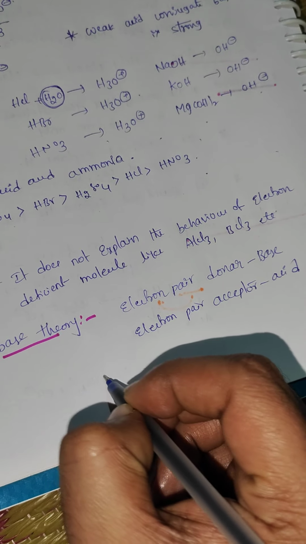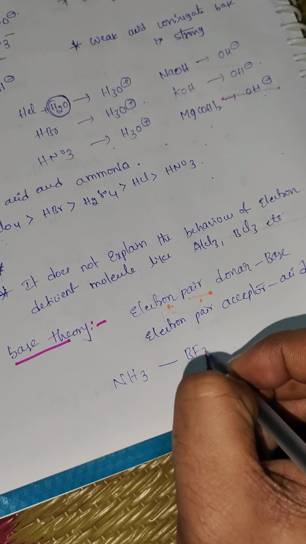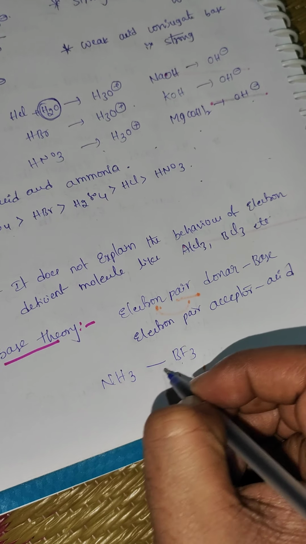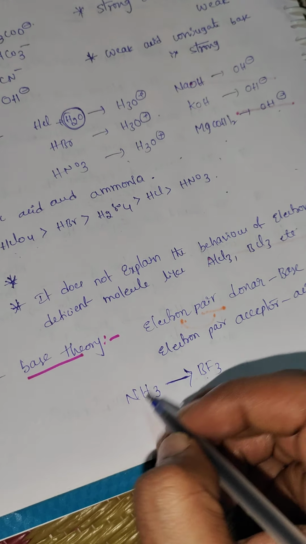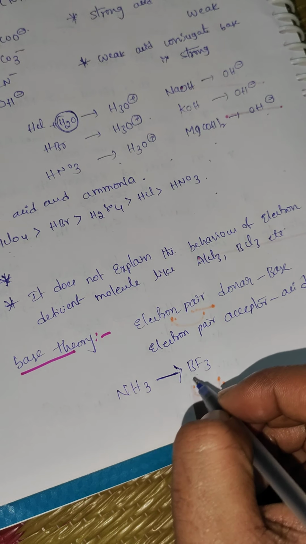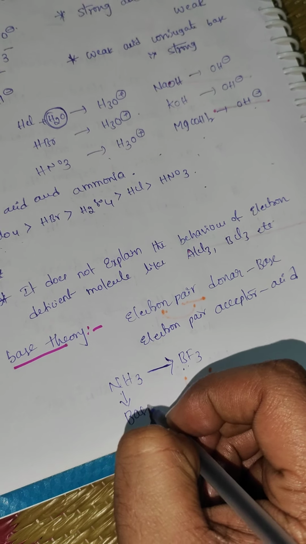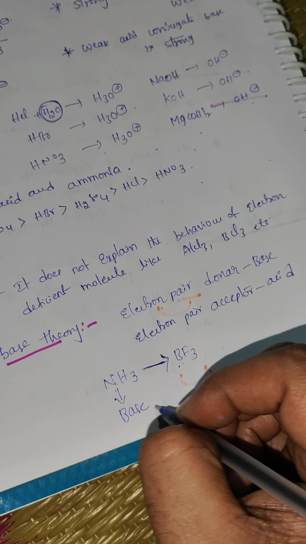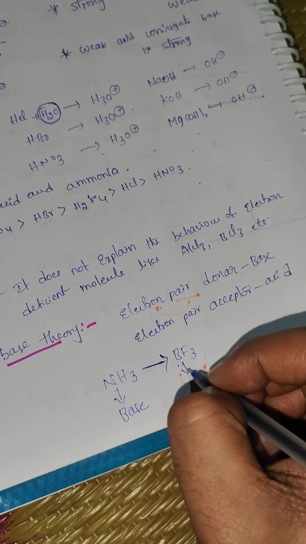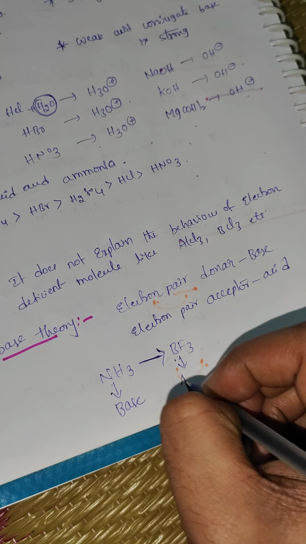For example, ammonia and BF3. BF3 is an electron deficient molecule. Ammonia has a lone pair of electrons, which it can donate to the BF3 molecule. Here ammonia is the electron pair donor, so according to the Lewis acid base theory, ammonia is a Lewis base. BF3 is the electron pair acceptor, so we call BF3 a Lewis acid.